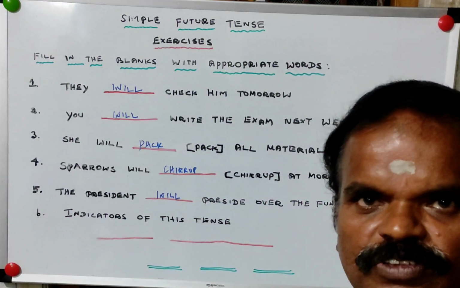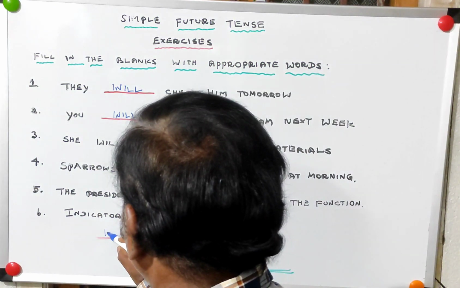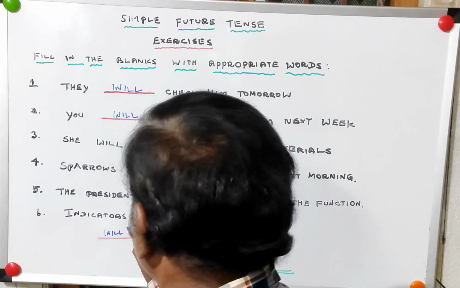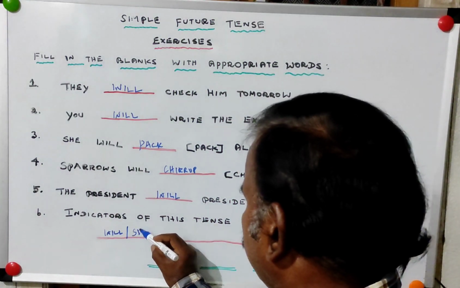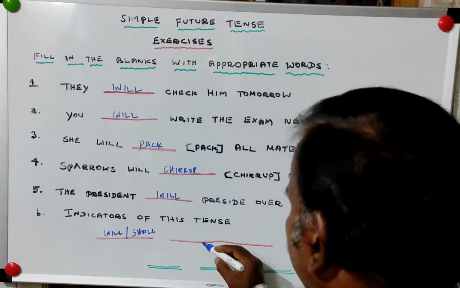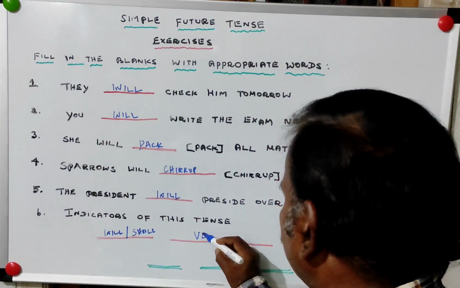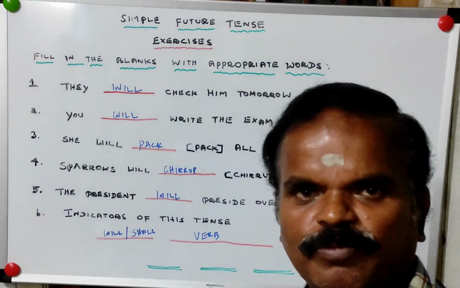Indicators of this tense. So what are the indicators? Number one is will or shall, either will or shall. Next one is verb. Which form of verb? Present form. Present form of verb or first form of verb.